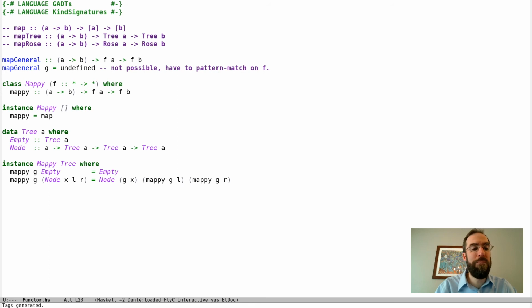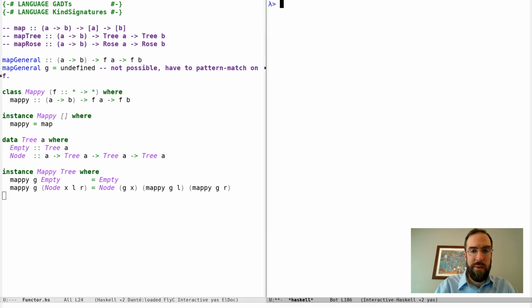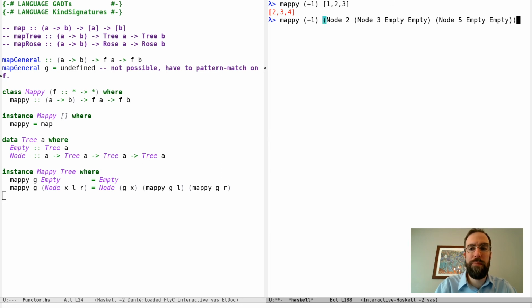So now we have this one function mappy that works either for lists or trees. We could try it out. So for example, if I say mappy +1 on the list 1, 2, 3, I get 2, 3, 4. And if I say mappy +1 on the tree node 2, node 3 empty empty, node 5 empty empty.